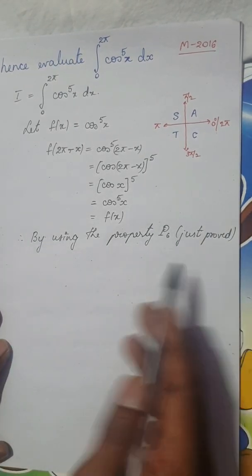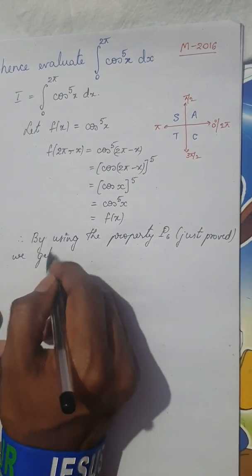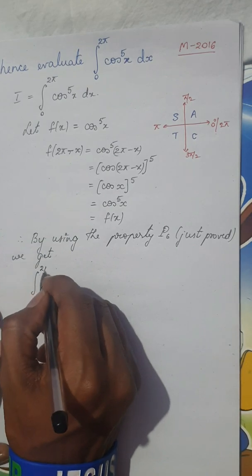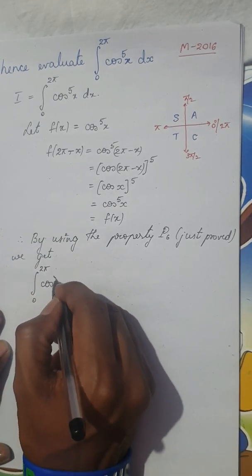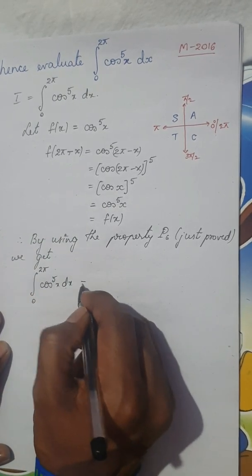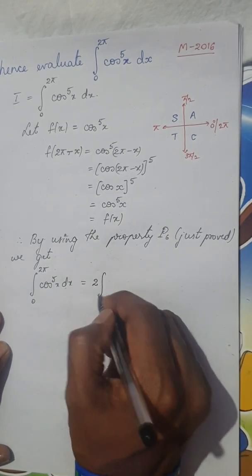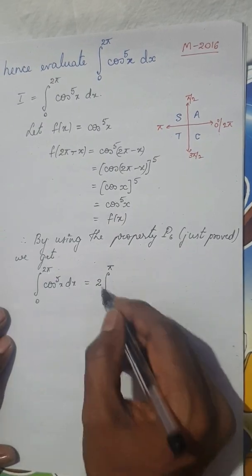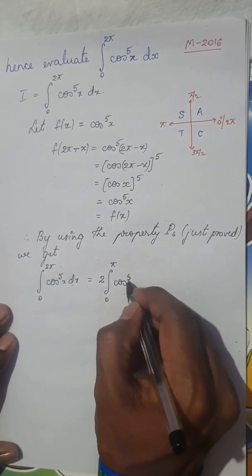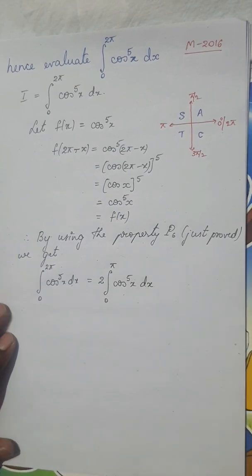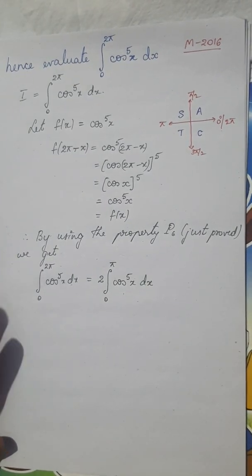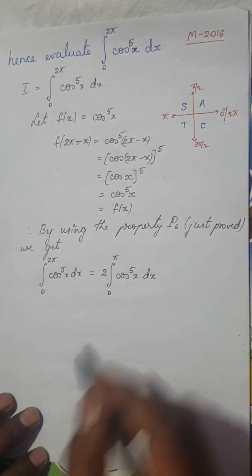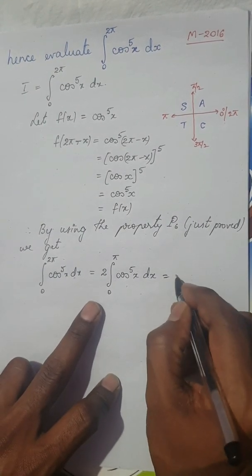Okay, so by using the property just proved, we get integral from 0 to 2 pi cos power 5x dx will be nothing but 2 times integral from 0 to pi. Okay, 2 times pi will become 0 to pi. This will be cos power 5x dx. Okay, is it clear? This is purely by using the property proved. So now I have to prove this property. See how I'm going to make some arrangement here.